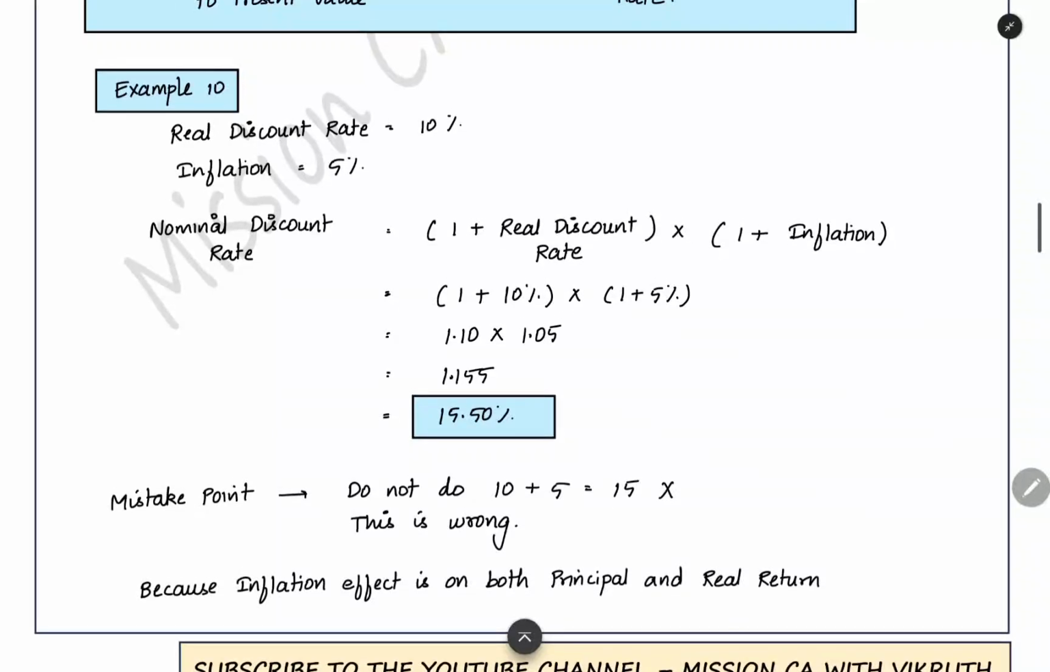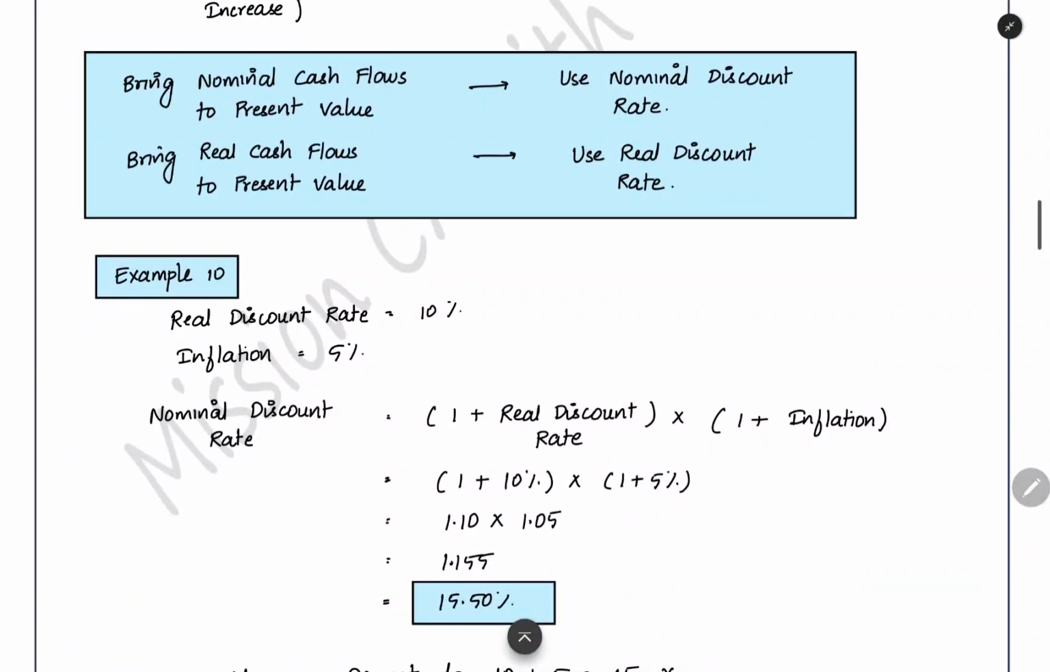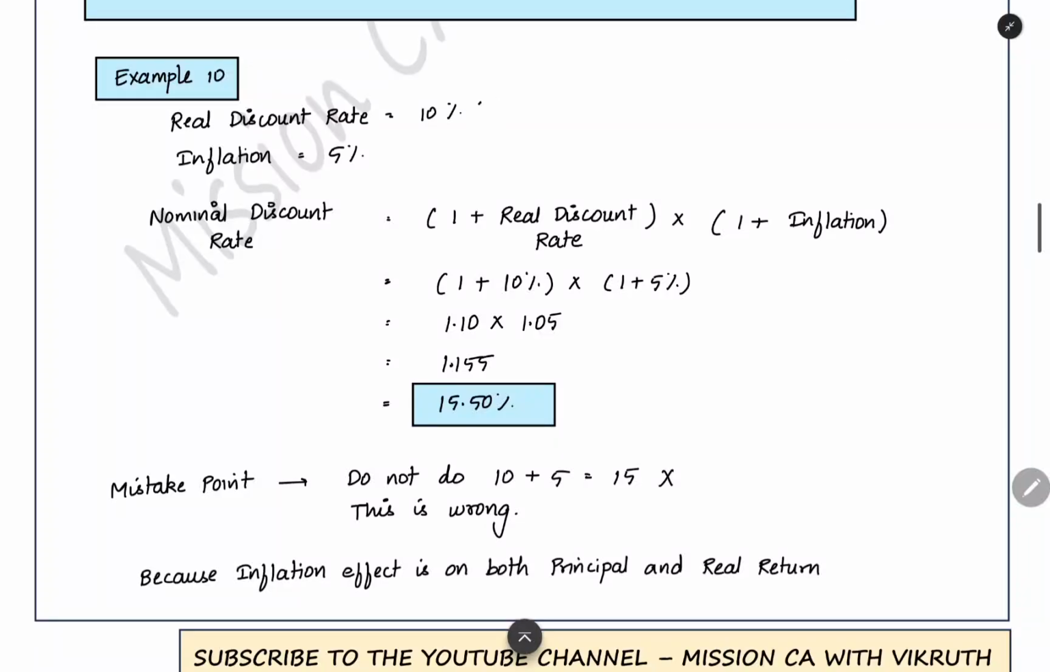Here we have to understand how to calculate the nominal discount rate when you have the real discount rate and inflation. You will have the real discount rate or nominal discount rate in the question, and then you will have another data, that is the inflation percentage. Here you should be able to convert the discount rate. Only then can you discount the proper cash flows. For example, you are given a real discount rate of 10% and inflation of 5%. How to find out the nominal discount rate?